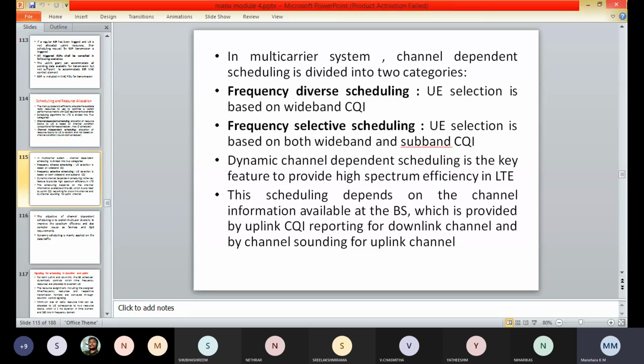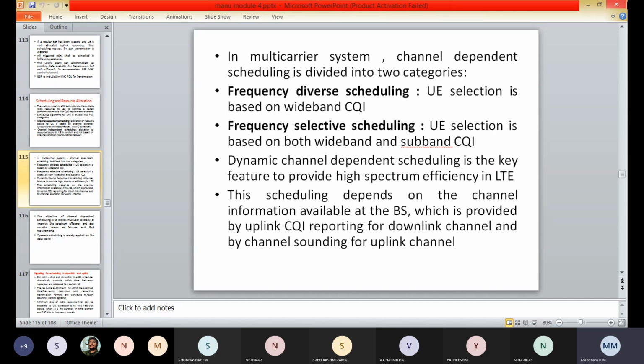Due to the use of OFDMA or SC-FDMA, the LTE is able to exploit the channel variation in both the time and frequency domain, which is a major advantage compared to HSPA.